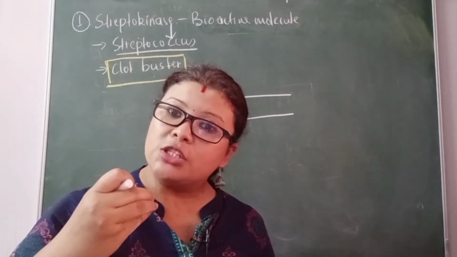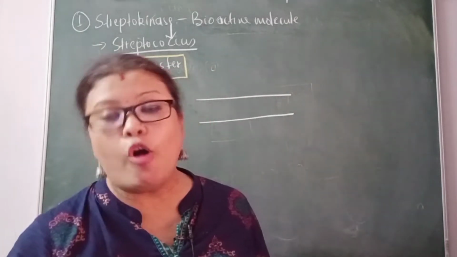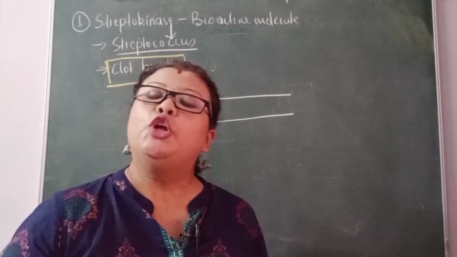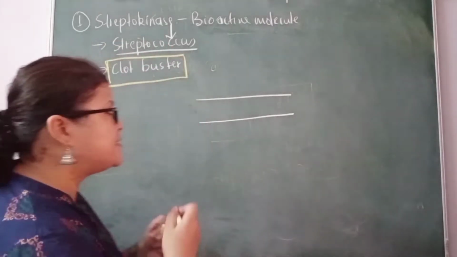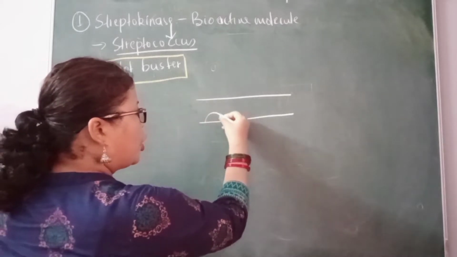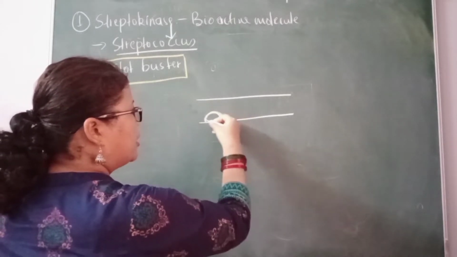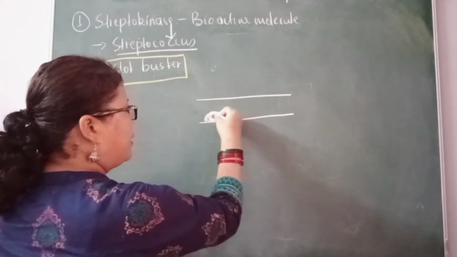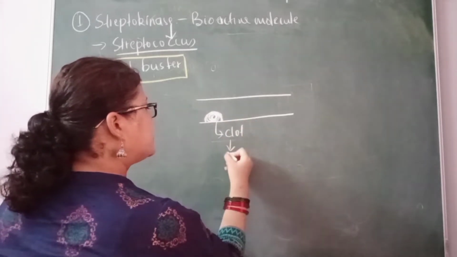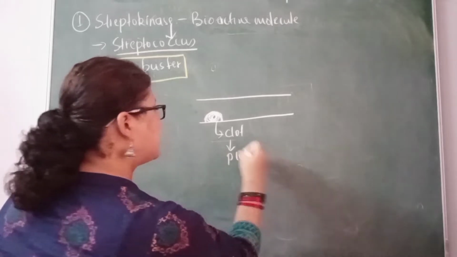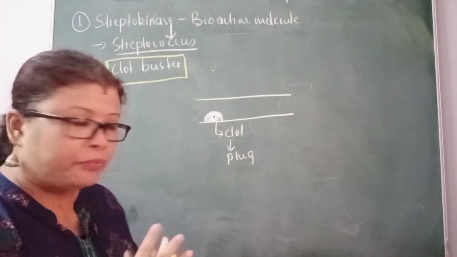Other components are also present in the blood. Due to some anomalies, some clots start forming here, like a plug. You can call this a clot, but you can say it is like a plug, an obstruction.